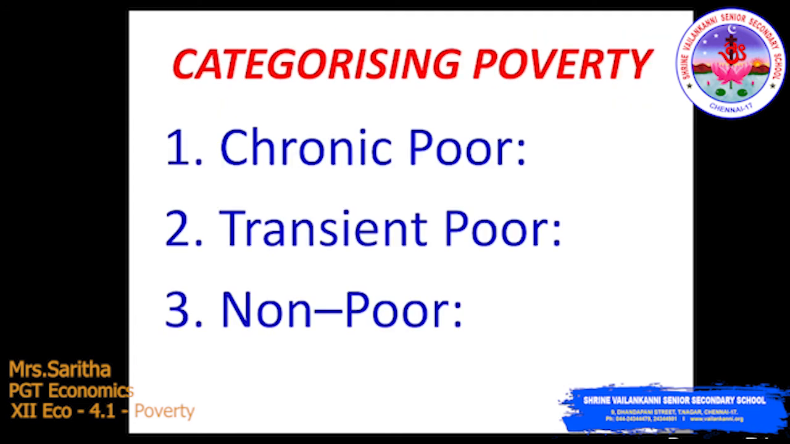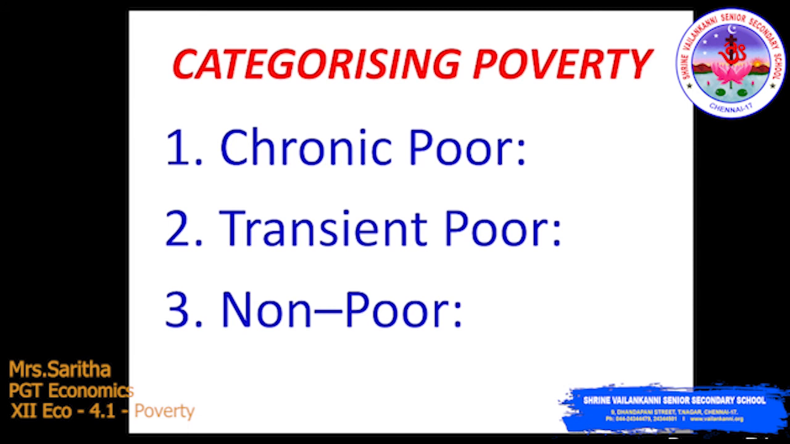Now let's move on to categorizing poverty. Poverty has been categorized in three ways: chronic poor, transient poor, and non-poor. What is meant by chronic poor? It includes people who are always poor and those who are usually poor. Always poor people we call chronic. And the transient poor may be classified as the churning poor, who regularly move in and out.